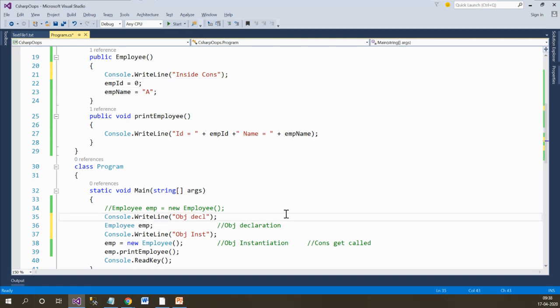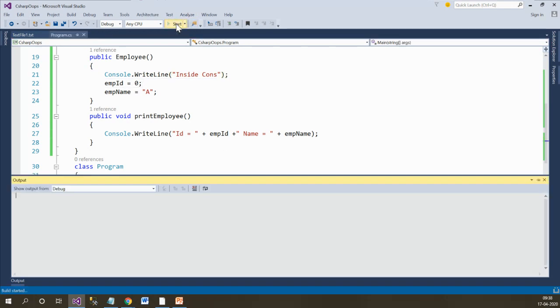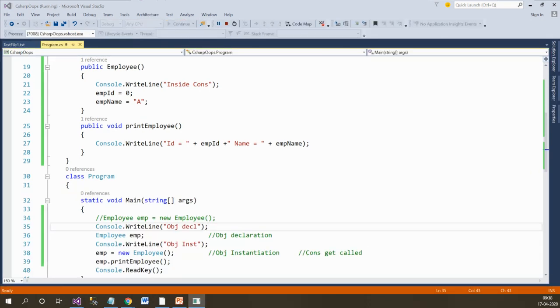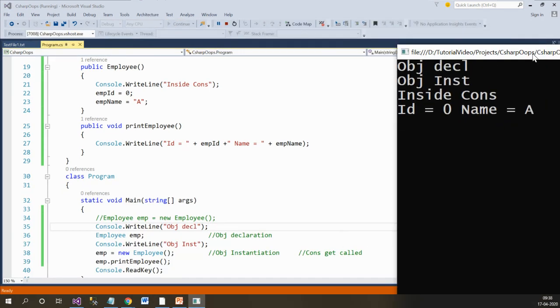And now let's run the program and see the behavior of the program. As soon as you run the application, you can see that it comes to the main. It printed the message object declaration. It declared the object Employee emp, but still the constructor has not got called. Console.WriteLine printed the message object instantiation. So the next message printed is object instantiation.